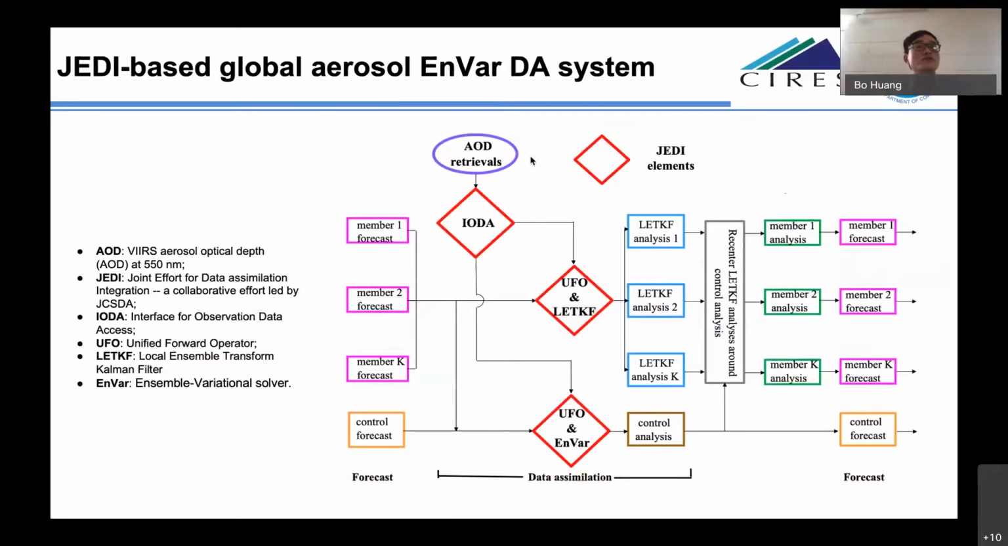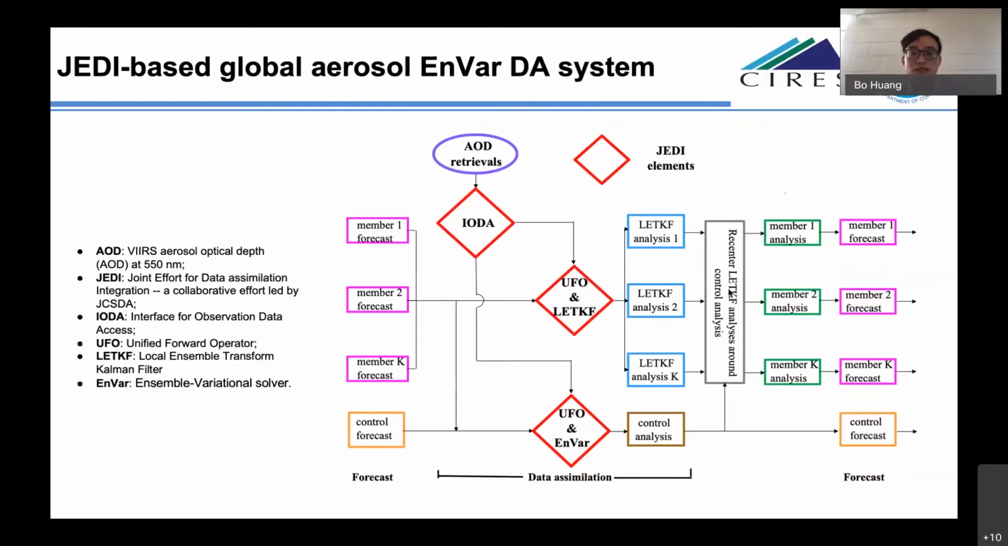This is the flowchart of our JEDI-based global aerosol data assimilation system. It has the variational component and also the ensemble Kalman filter, EnKF, component. Here, the EnKF adopts the Local Ensemble Transform Kalman Filter, LETKF, which is ready in JEDI. Also, a recentering procedure is applied on the LETKF analysis and control analysis.